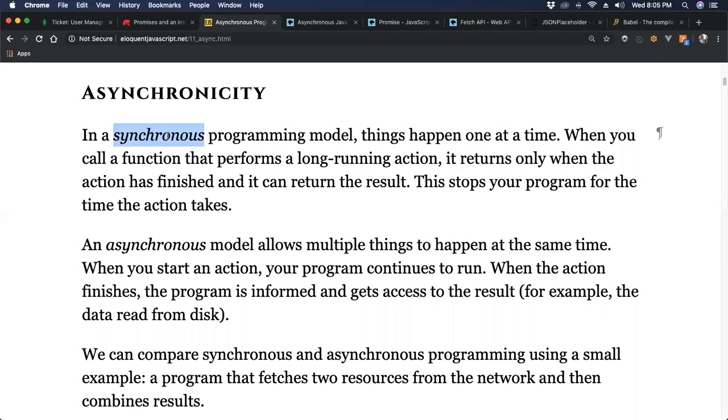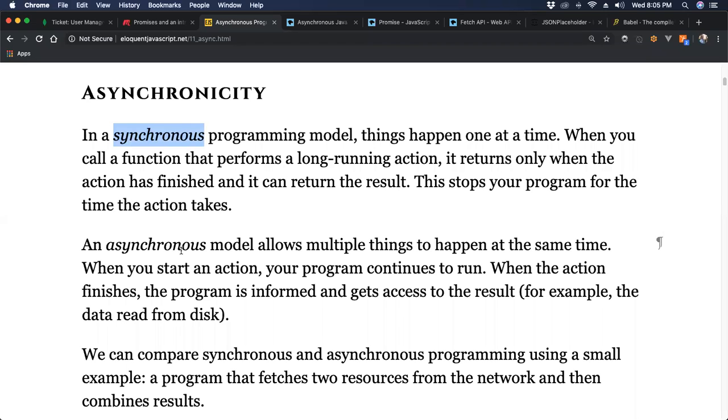So synchronous, things happen one at a time. When you call a function and it takes a while to run, that function only returns when all of what it's doing has a result and it can come back. So this stops your program for the time that it takes that function to run. Enters the function, does all the stuff, returns you back a value.